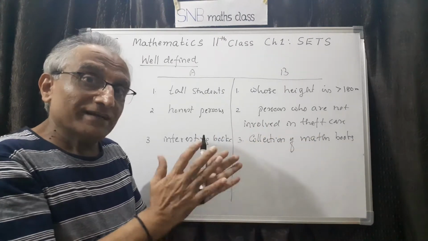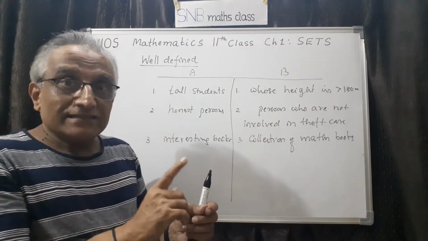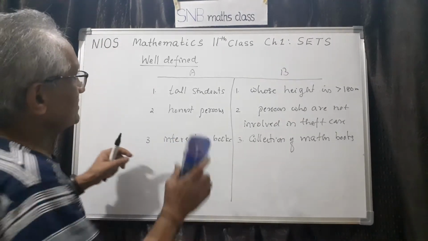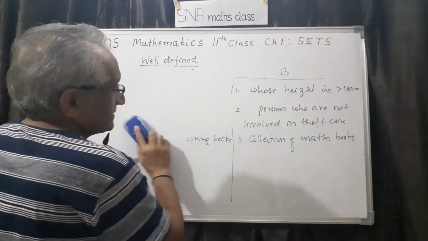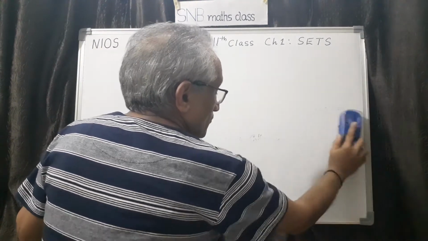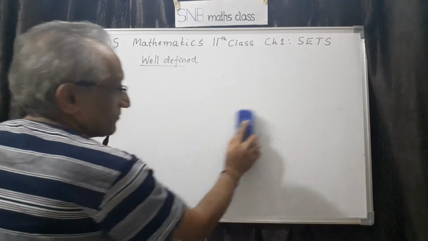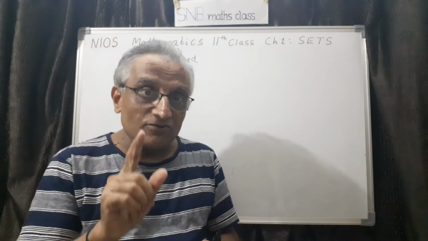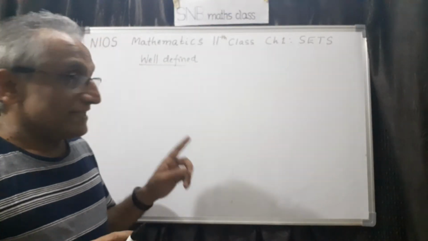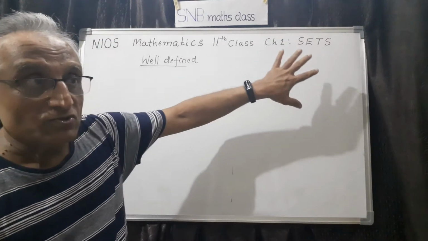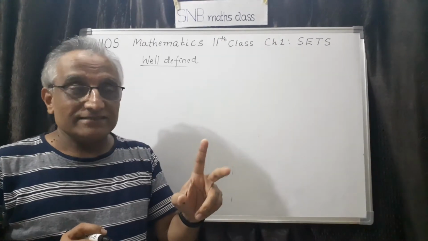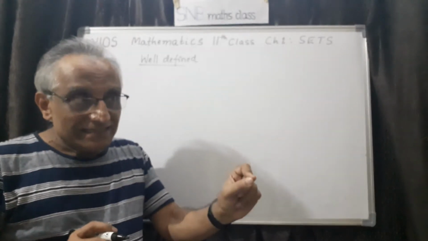So definitely we can form a collection. So a collection, when it is well defined, is called a set. Therefore, what you have to understand here afterwards is that the meaning of set is a collection of objects, no doubt, but it is well defined. That means given an object, you must be able to say whether that object belongs to the collection or does not belong to it, because there are only two possibilities. Given one object, either it should be in the required collection, or it should not be.